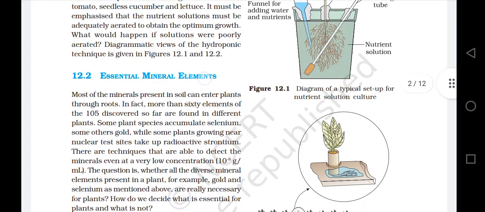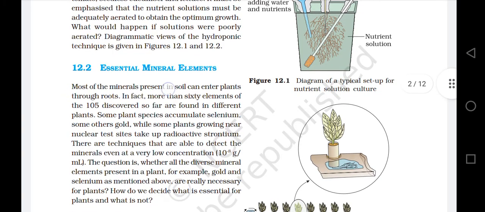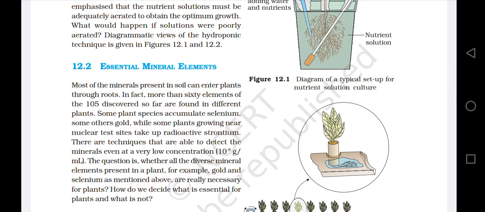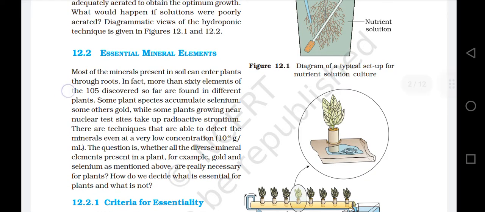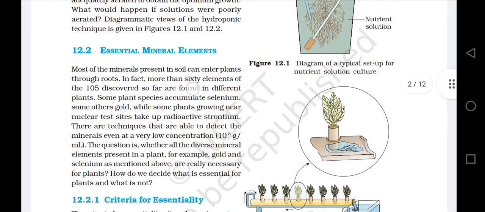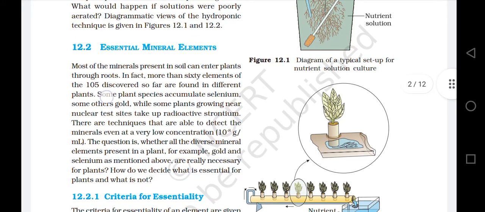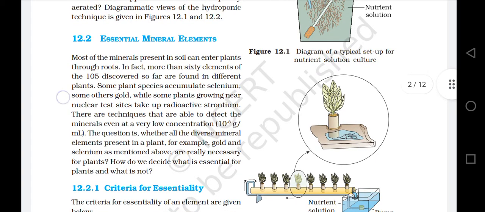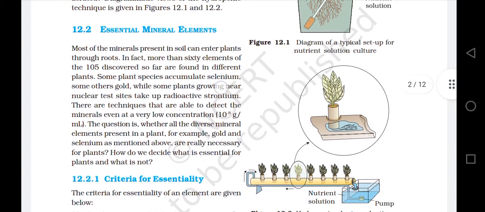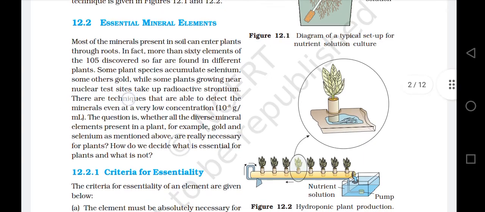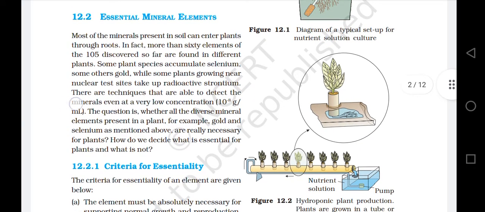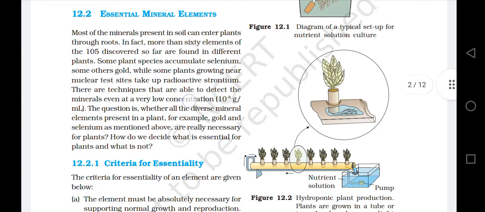12.2 Essential mineral elements. Most of the minerals present in soil can enter plants through roots. In fact, more than 60 elements of the 105 discovered so far are found in different plants. Some plant species accumulate selenium, some other gold, while some plants growing near nuclear test sites take up radioactive strontium.